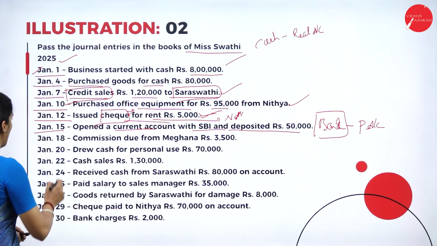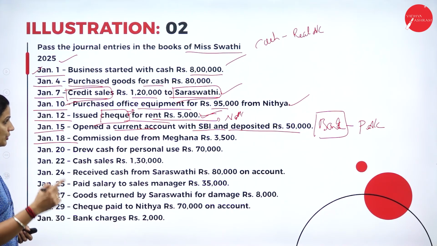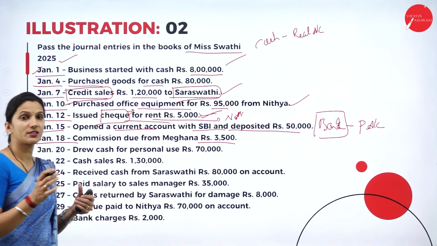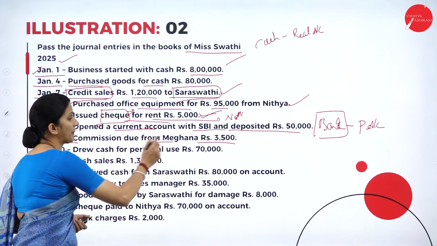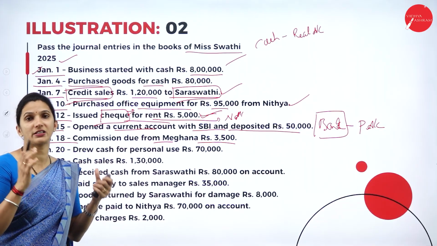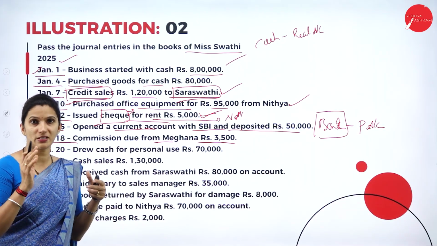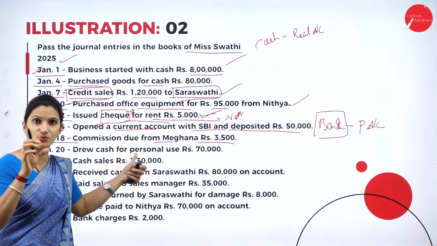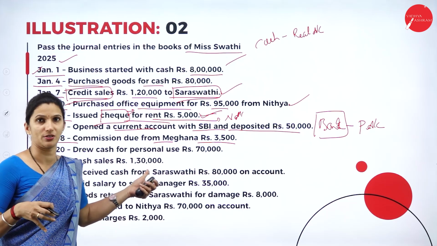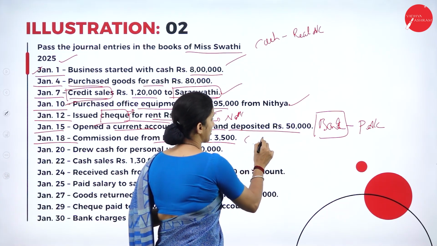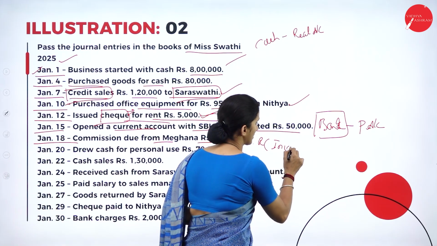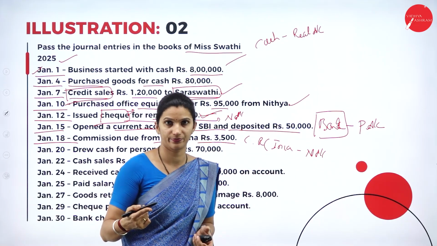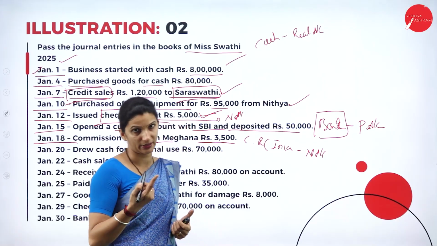Next transaction that we have on 18th: commission due from Meghana, rupees 3,500. What is the meaning of this? Commission is due from Meghana. So Meghana has to pay the commission to your business. That means you are receiving a commission from Meghana. Commission receiving means you are receiving one income through commission, which comes under the nominal account. So it will be the credit to commission account, that is the credit entry.